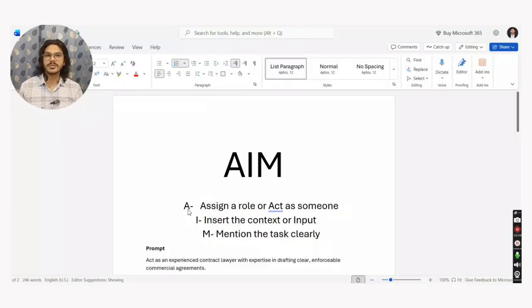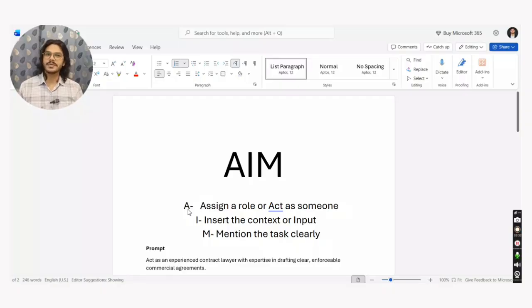Where shall the dispute be resolved? And some other questions your junior will ask you. In a similar way, if you do not provide any input or context to the AI, there are great chances that it will hallucinate while providing you the results. It might provide you a great draft, it might provide you a very bad draft.